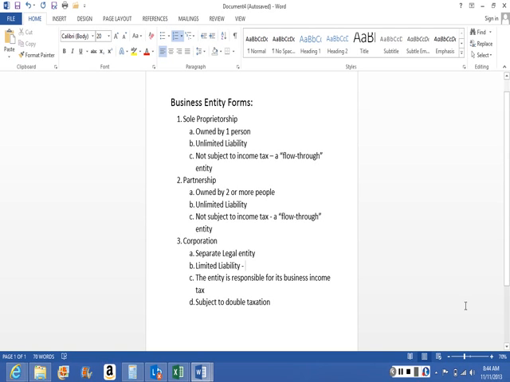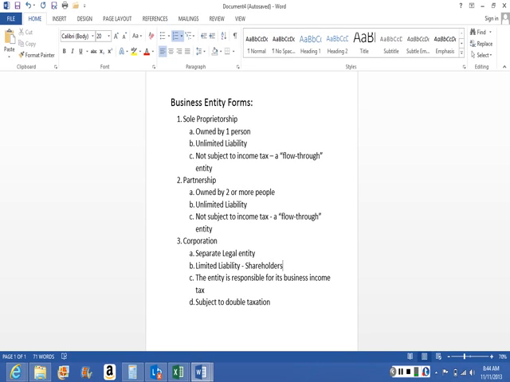They are shareholders, stakeholders. There's lots of terms that refer to the owners of a corporation, but your book mainly refers to them as shareholders. Now, because the corporation is a separate legal entity, the corporation is responsible for filing its business income tax returns.